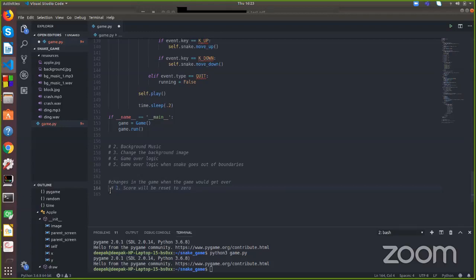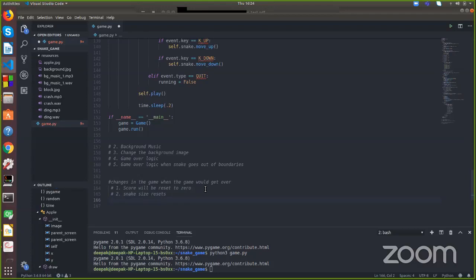Yeah, snake size resets to default. Yes, this will be the second change. You're right. Second change, snake size resets. Okay. Any more changes you can think of?